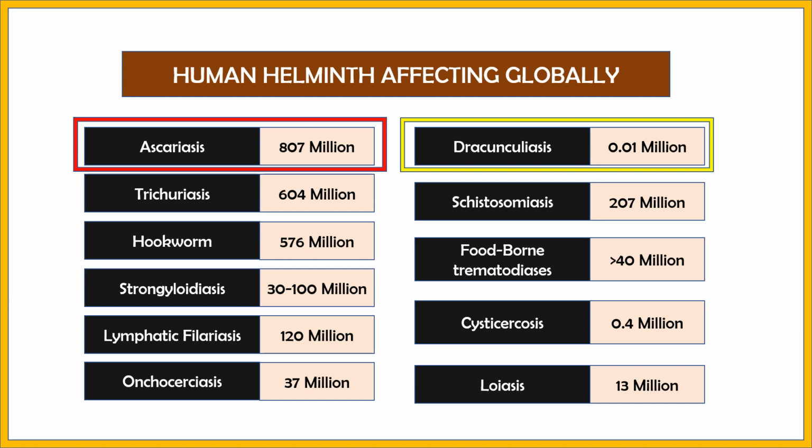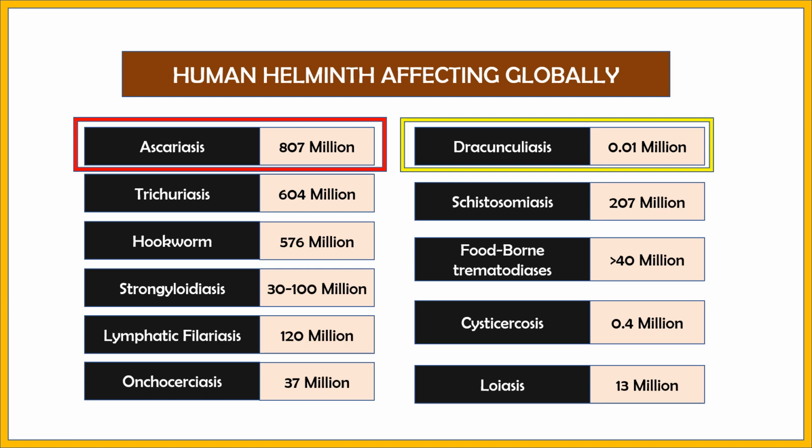So there are also other helminth infections, caused by trichuriasis, hookworm, strongyloidiasis, lymphatic filariasis, onchocerciasis, schistosomiasis, foodborne trematodiasis, cysticercosis, and loiasis.